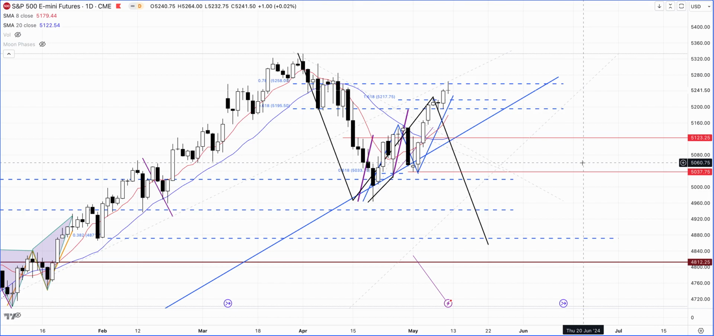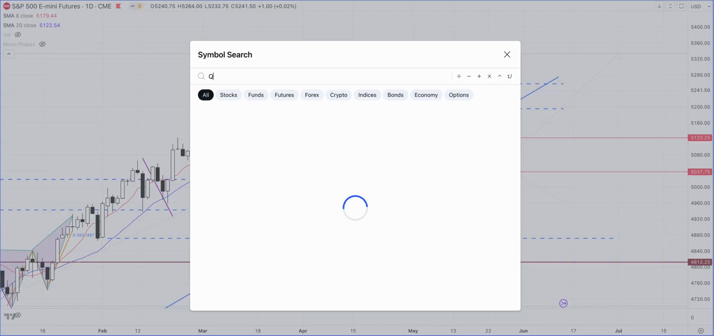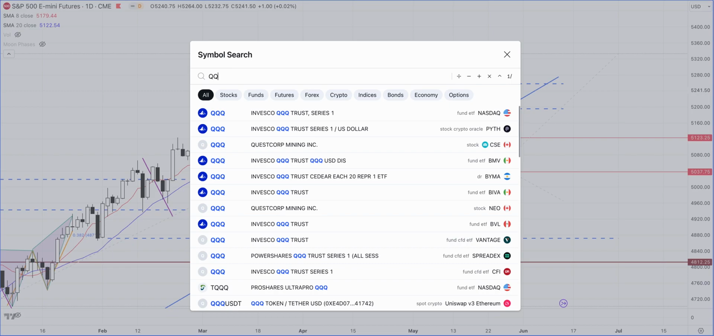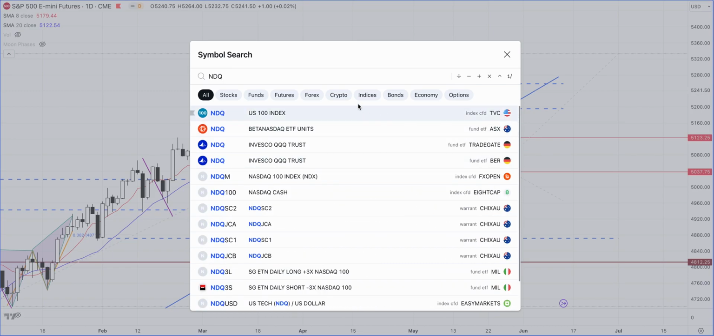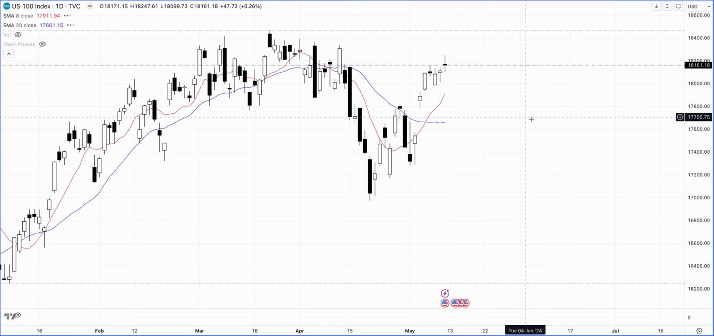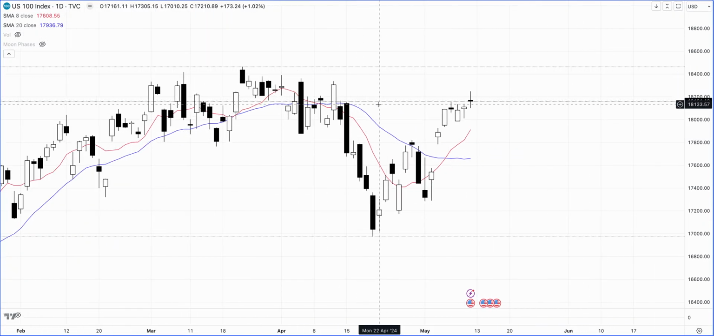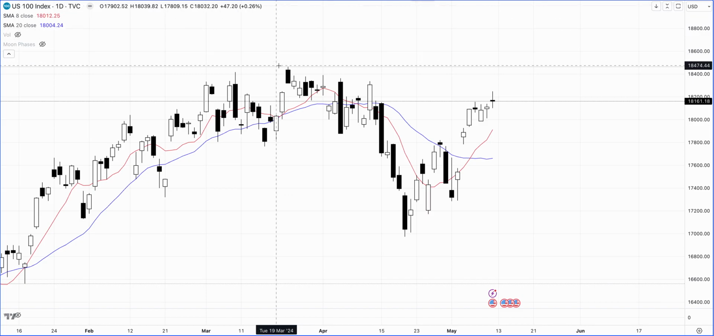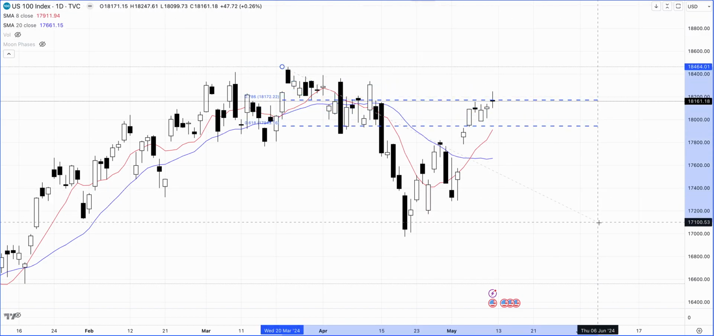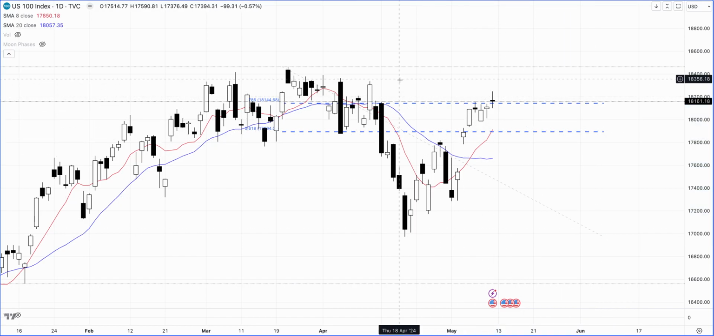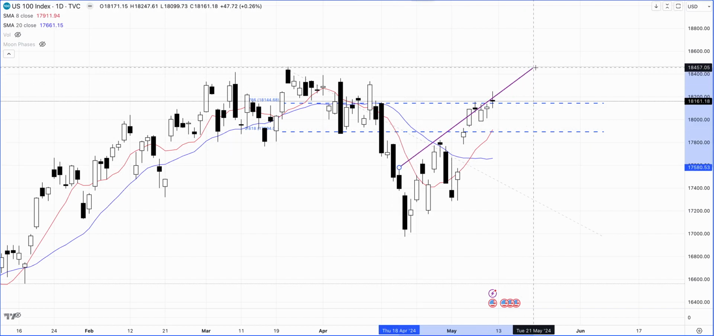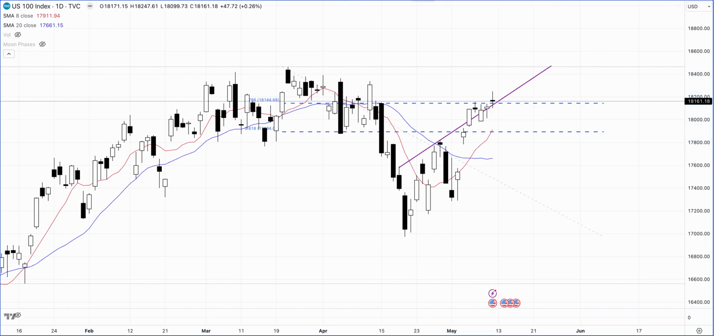And then if we go and have a look at the QQQs, or let me actually go to NDQ, this is the cash for the NASDAQ. Here we can see, if we just take a retracement, this market is just slightly above the 78.6% retracement, and we have kind of a wedge formation here as well.